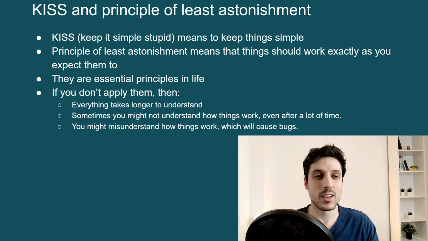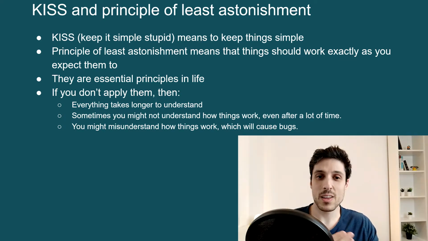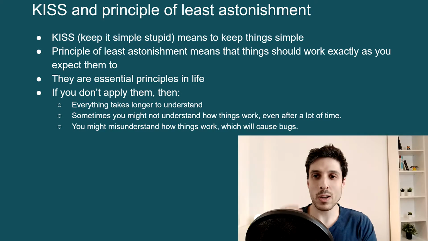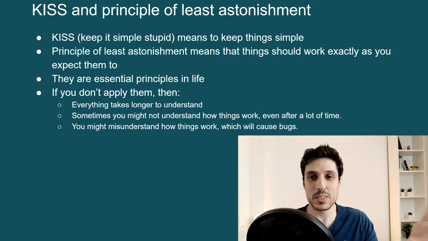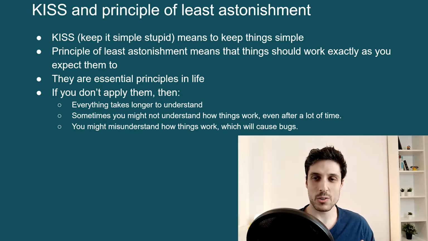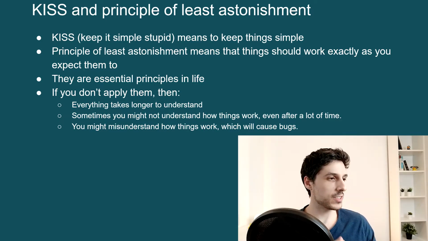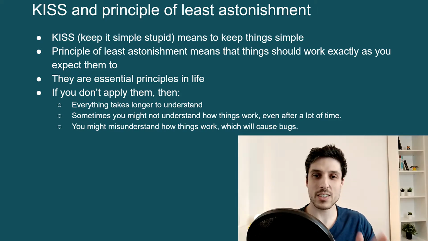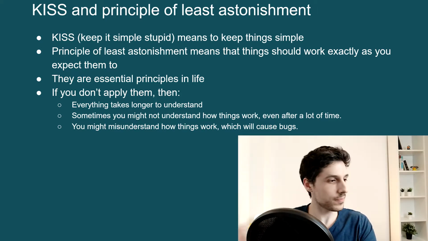Maybe it's not there already. We call function B, and what we want function A to do is different to what it does because we misunderstand how function B works. And of course, when something works differently to how you intended to, that is by definition a bug. So for all of these reasons, we need to keep our code as simple as possible, and we need to make sure it works as expected at all times.